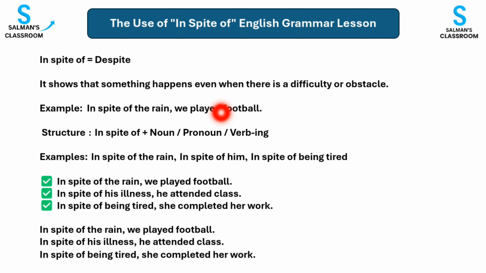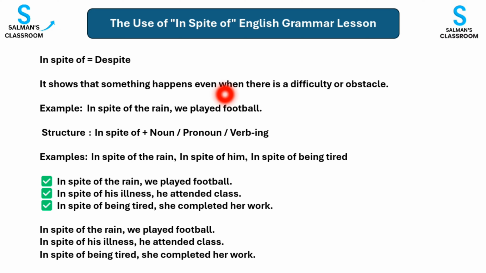Now let's learn the structure. The structure is: in spite of plus noun, or pronoun, or verb-ing. Don't worry if this sounds difficult. Let's understand it step by step. First, we can use a noun after in spite of.